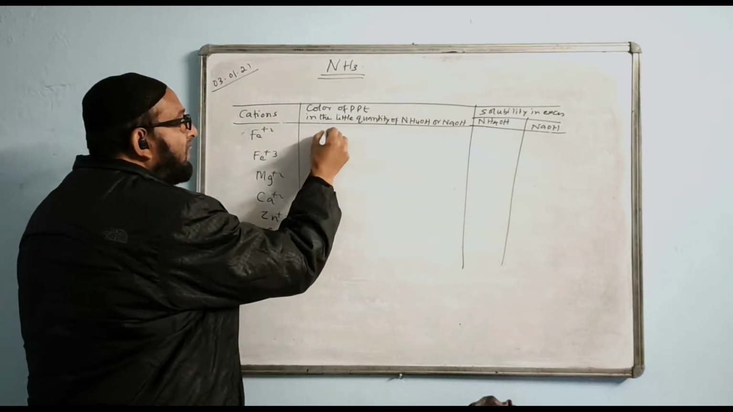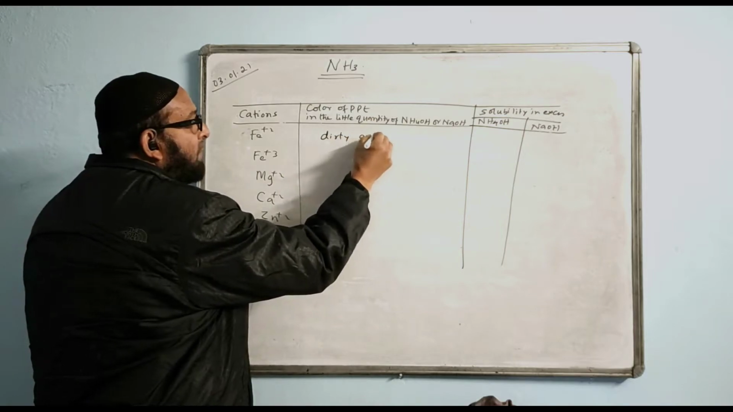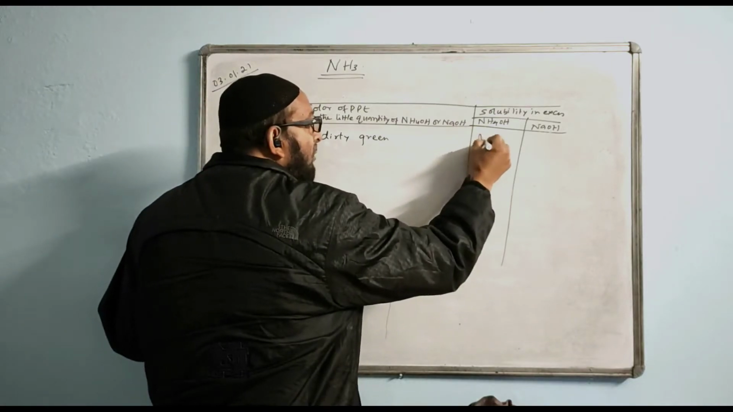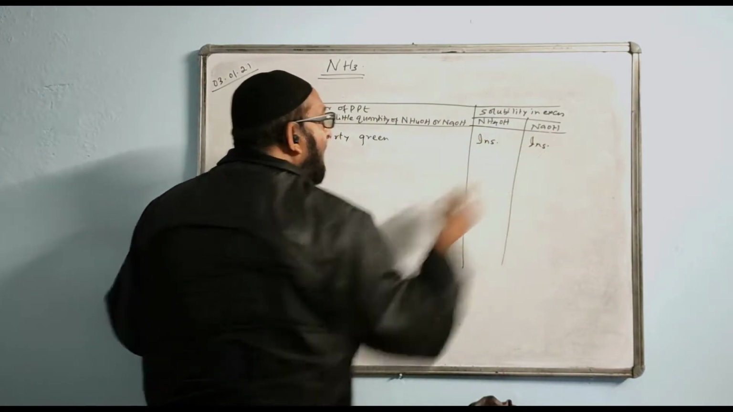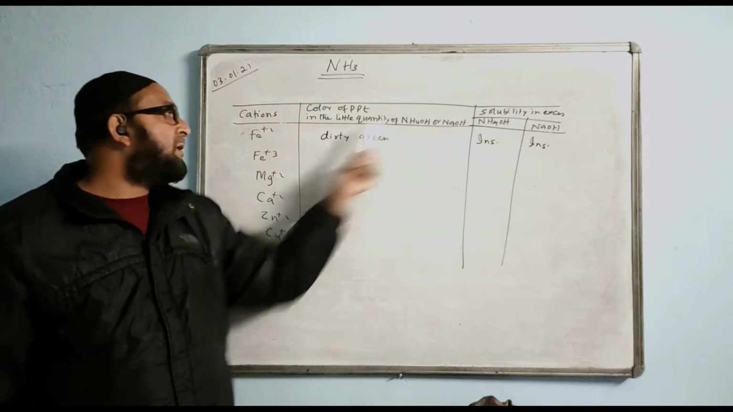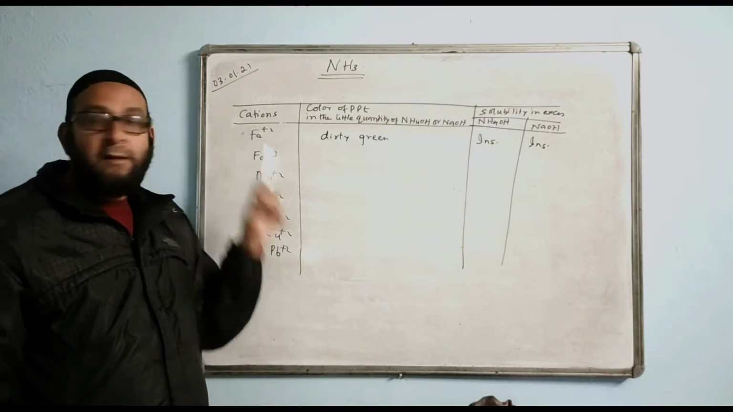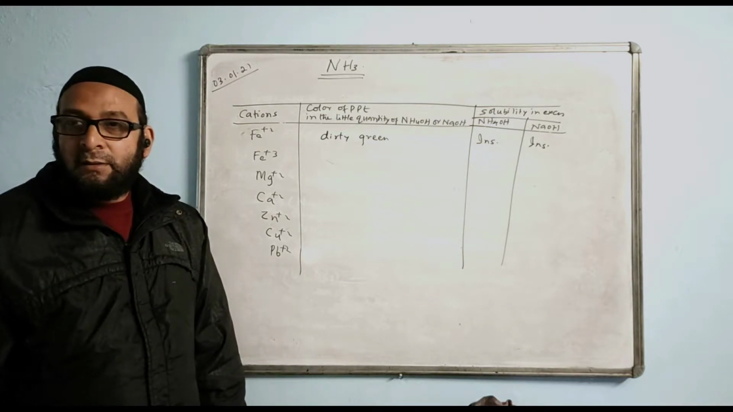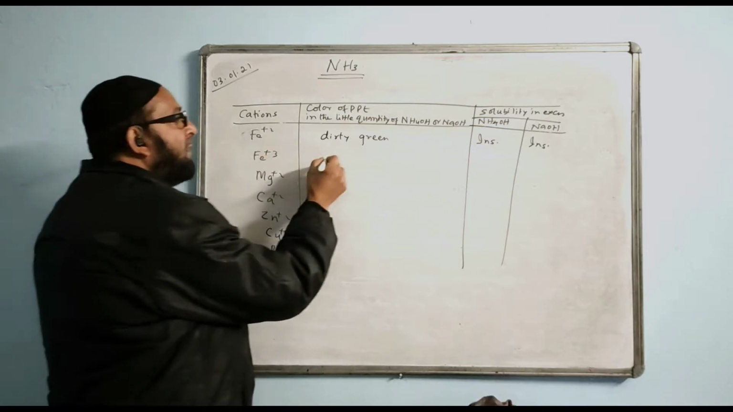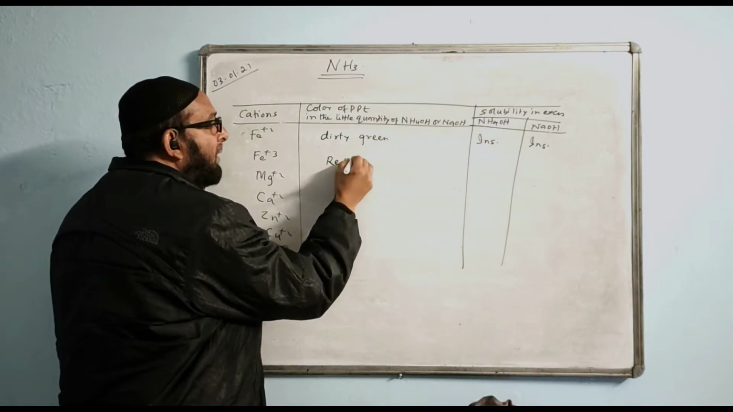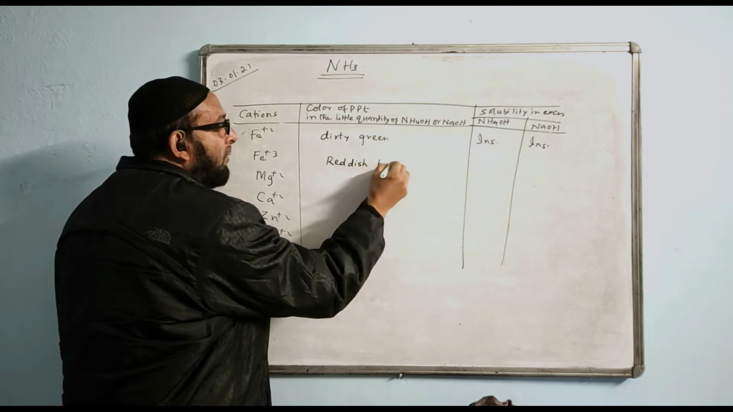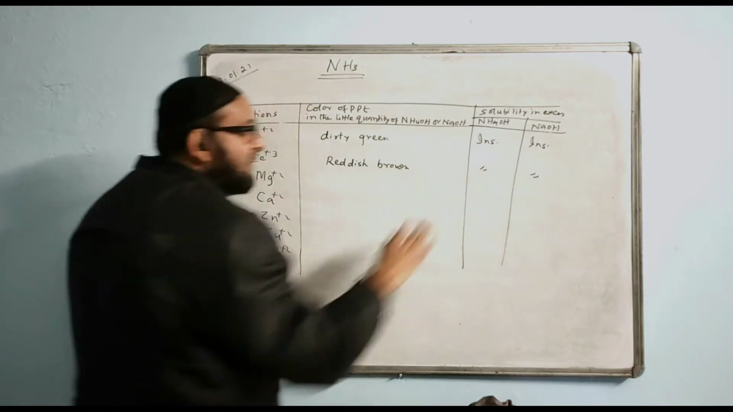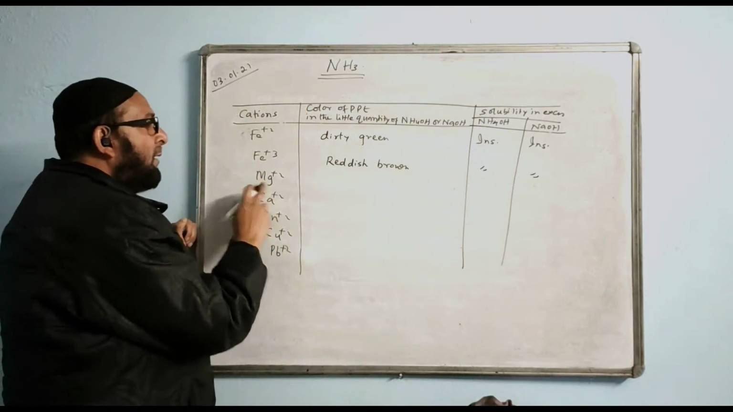The color of this one is dirty green. If you have the table, please have a look at it. Dirty green precipitate. Here it is insoluble, and here also insoluble. Whether you use NH4OH or NaOH, this dirty green precipitate of ferrous iron remains insoluble, in little quantity or even in excess. The second one I have given is a reddish brown precipitate. Insoluble and insoluble. The same thing happens in both.